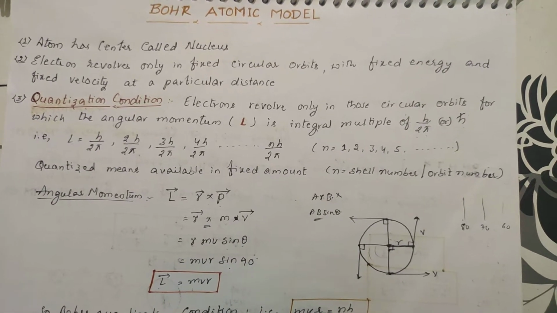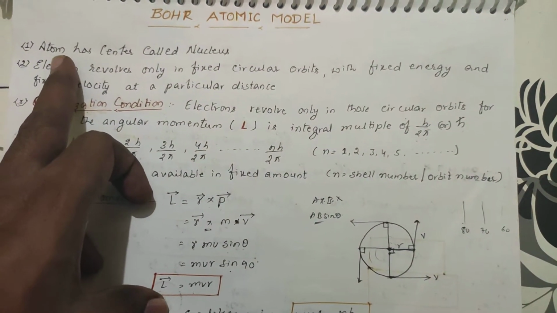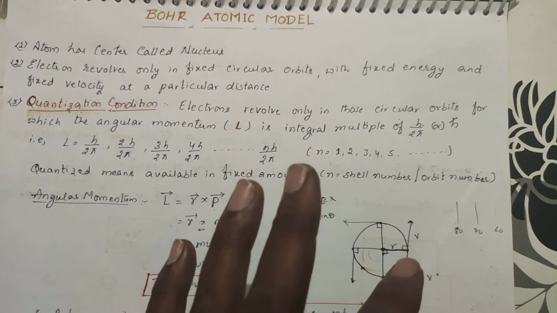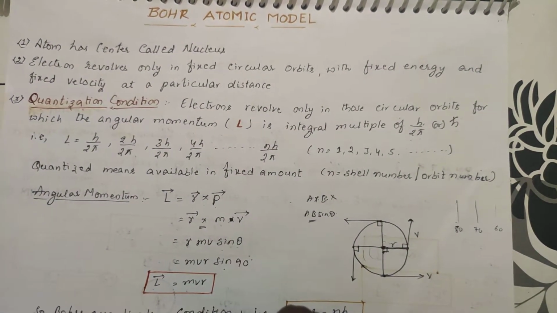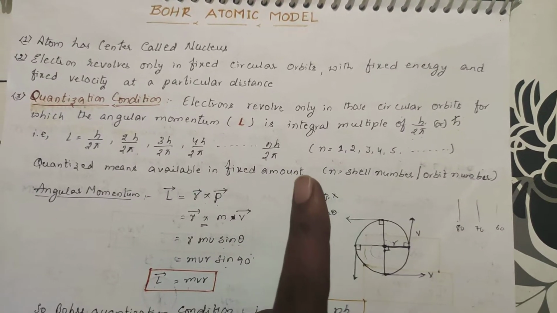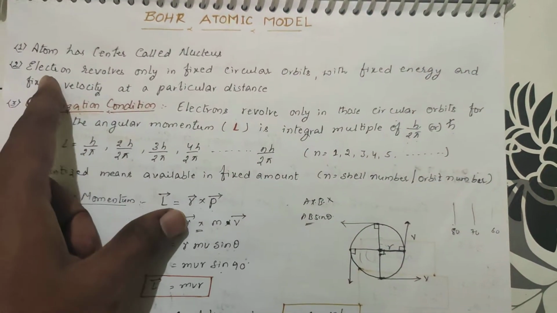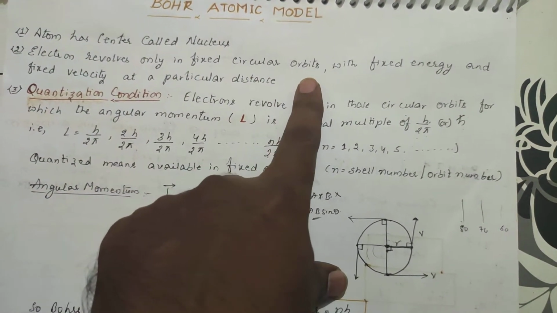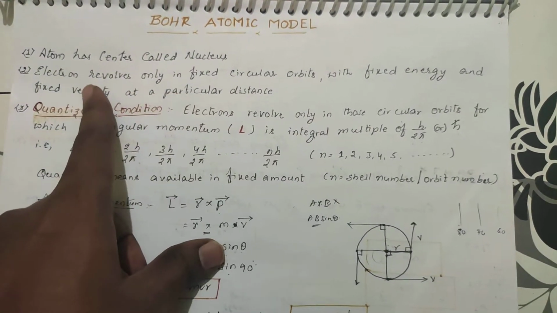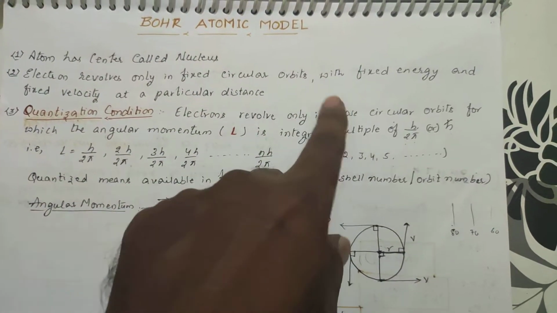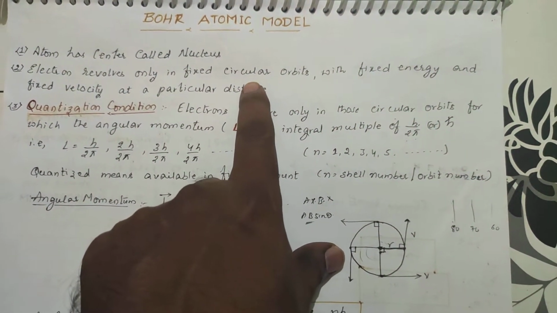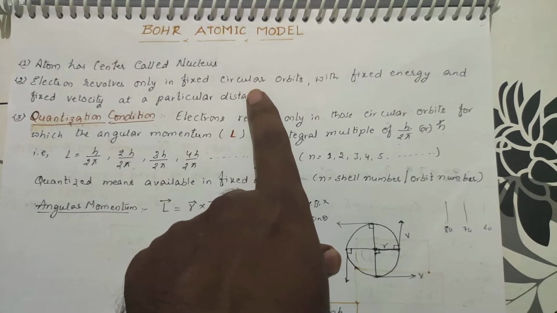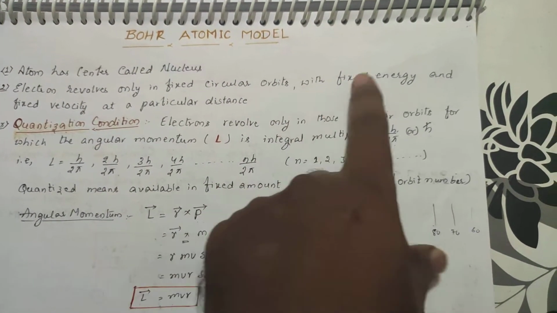What does this theory tell? This theory tells that an atom has a center called the nucleus. If you assume an atom, at the center of the atom there is a particle called the nucleus. And he says electrons revolve only in fixed circular paths. The electron is a negatively charged particle, revolving in a circular path, not an elliptical path. He is telling that the electron revolves in fixed circular paths with a fixed amount of energy.